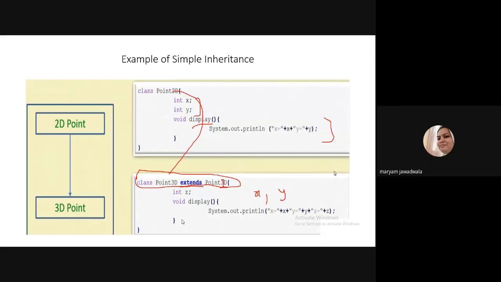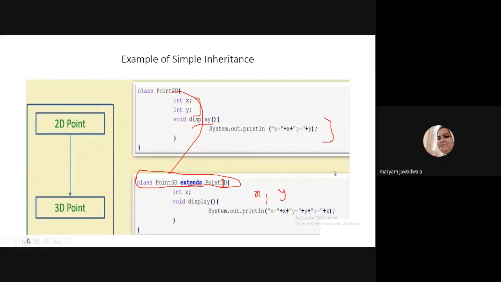Method overriding means in a subclass, I'm overriding the definition of the display method defined in the superclass. So if you're writing an overriding method, then the return type, name of the method, and number of arguments will remain the same. So what is the change in overriding? Whatever you define in curly braces is going to change. In the base class or superclass, you are just printing the value of x and y, if you can see here, right?